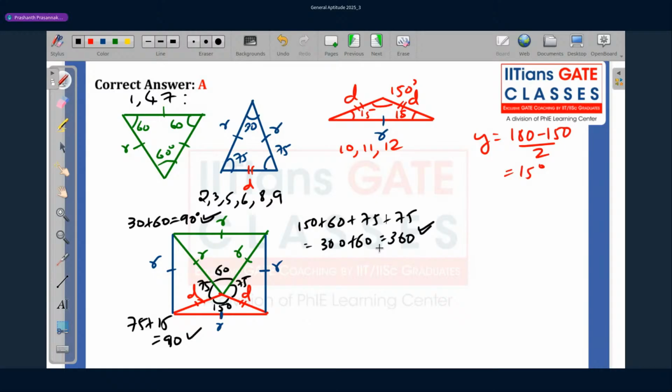So using one equilateral triangle, one obtuse angle triangle, and two acute angle triangles, I'm able to form one square. So one equilateral plus one obtuse angle plus two acute angle triangles. Okay, so total 4 triangles are needed.